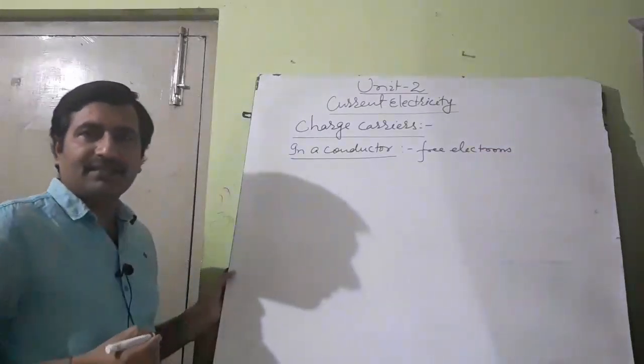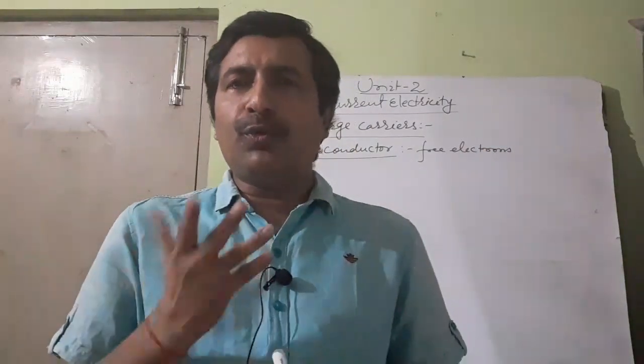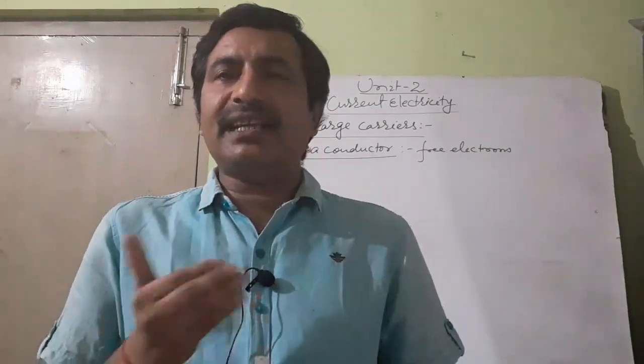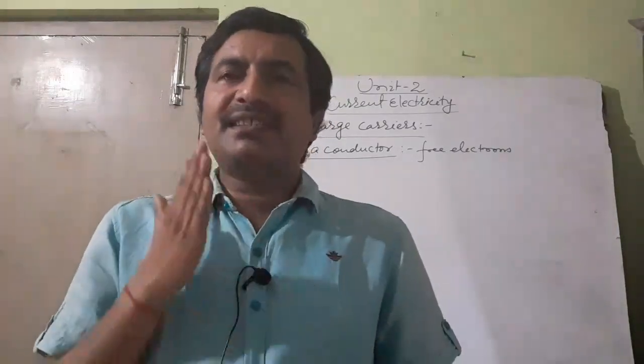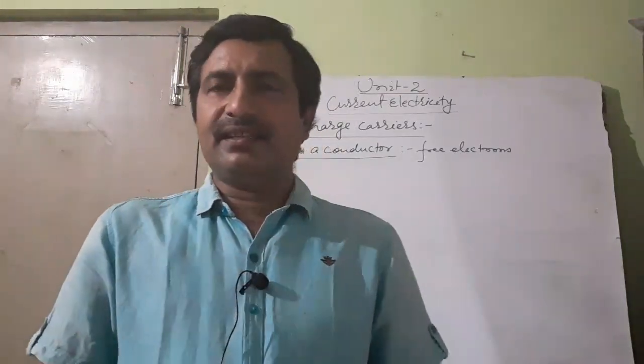Means inside a conductor, free electrons move carrying charge. Means charges can move in the form of electrons through a conductor.